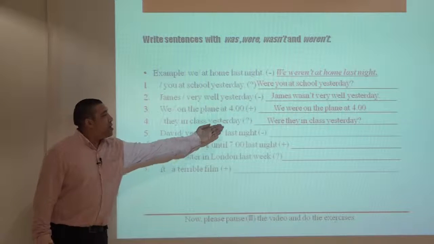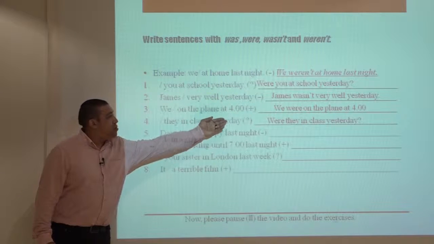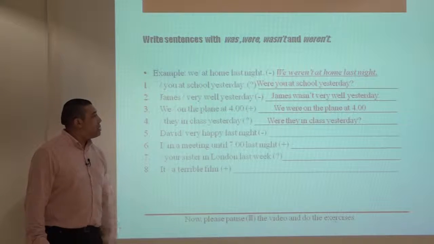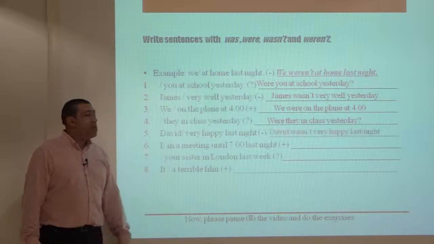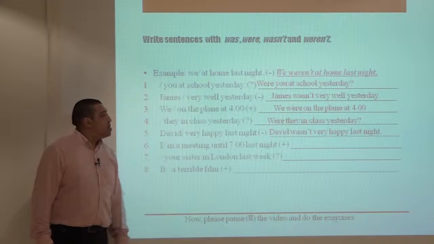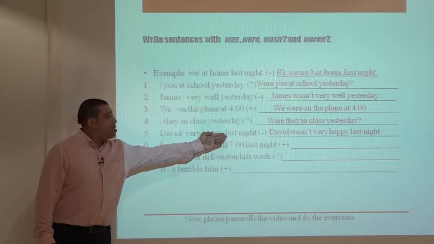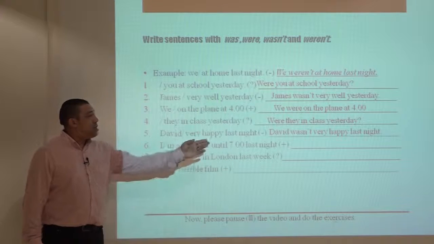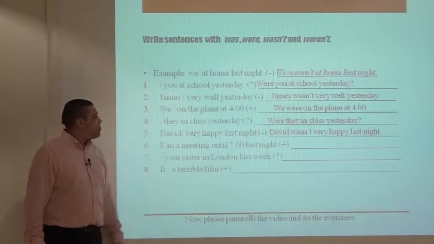So as we have they in the sentence, we should use were in our question. And yesterday indicates the past. Question 5, David wasn't very happy last night. So David is a singular subject here. It should be followed by wasn't. And last night indicates the past.